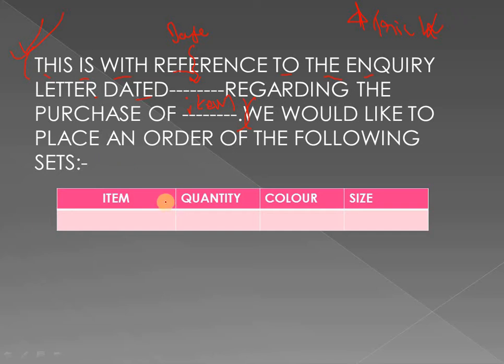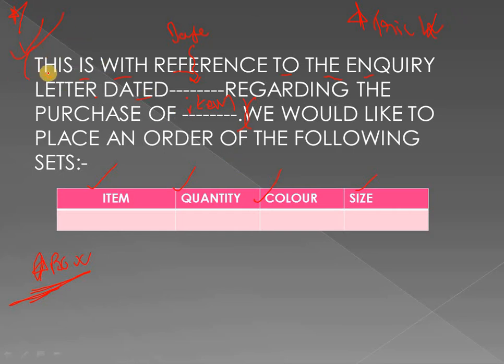of the following sets. What you want to order, we will put in a box and write the item's name, quantity, color, size. It is important, and it would be very good if you make a box and do it. Okay, so this is the first common line. Please take a screenshot of this so that you will easily remember it.